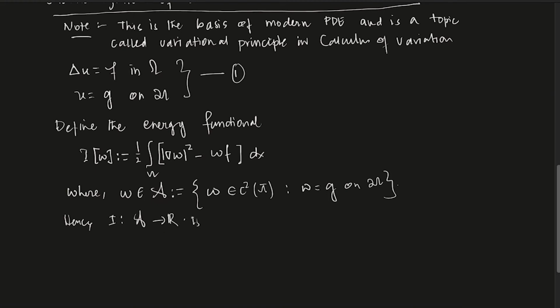Okay, it is a functional. A functional is just a function. We call it a functional because it is a function from a function space to R. It is taking a function and giving you back a real number. That is why it is called a functional. We call it an energy functional.